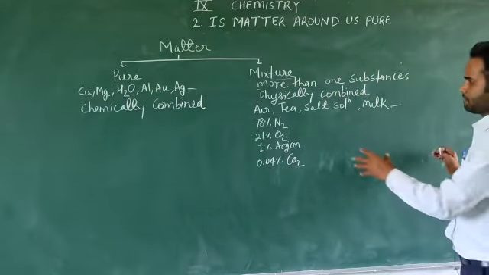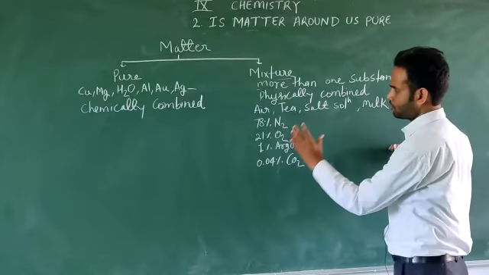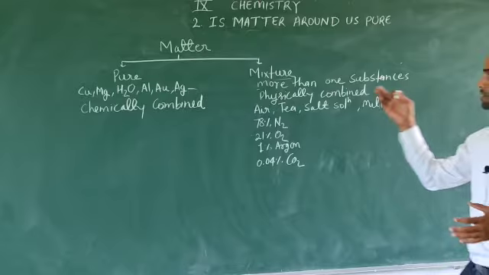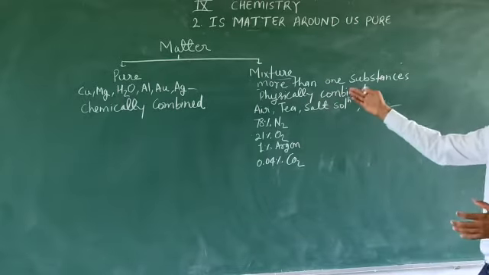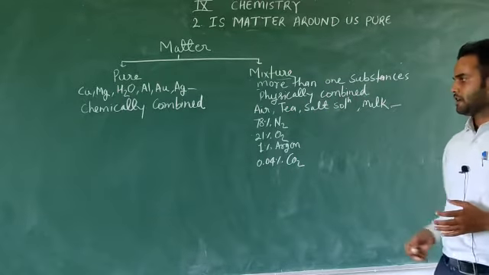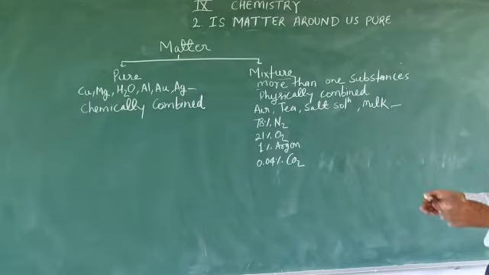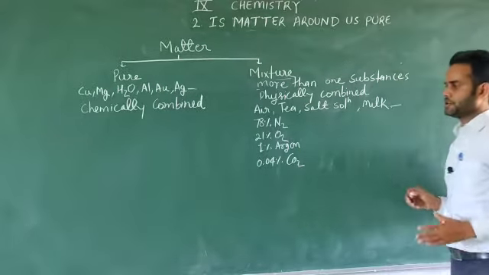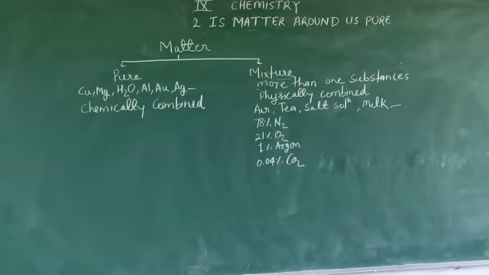These are different types of substances, and they do not combine chemically, they combine physically in the air, and that is why the components of air can be separated by a physical method known as fractional distillation.